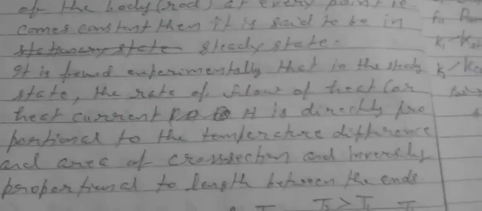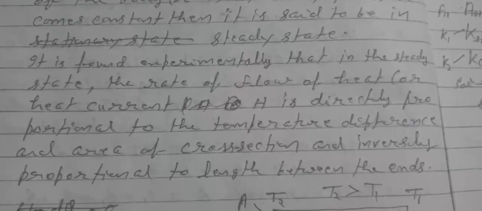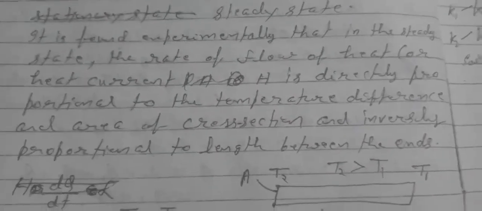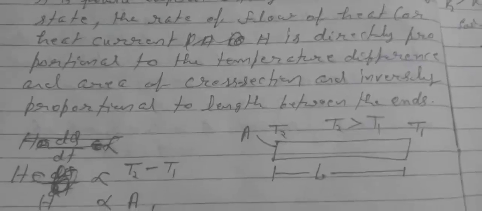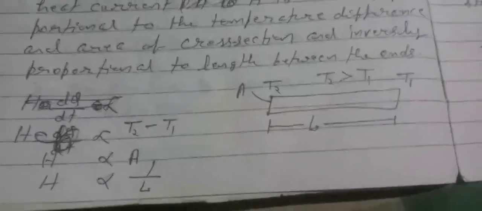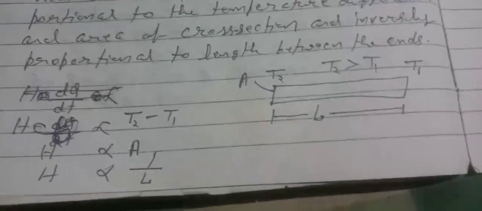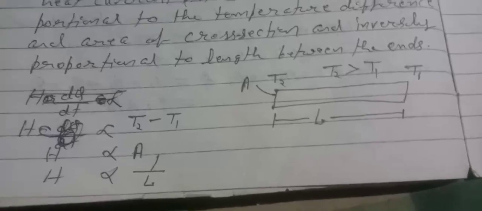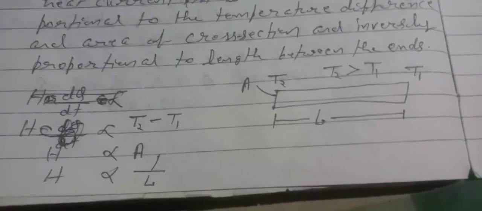It is found experimentally that in the steady state, the rate of flow of heat, or heat current H, is directly proportional to the temperature difference and area of cross section, and inversely proportional to the length between the ends. As shown in the figure, a rod of length L with cross sectional area A and with temperatures T2 and T1 at the ends is shown.